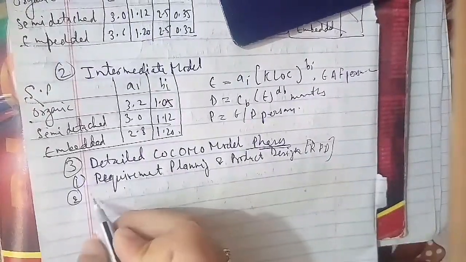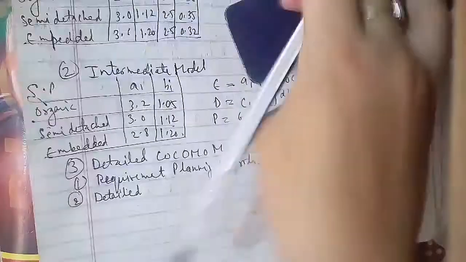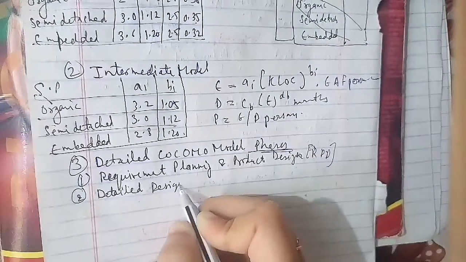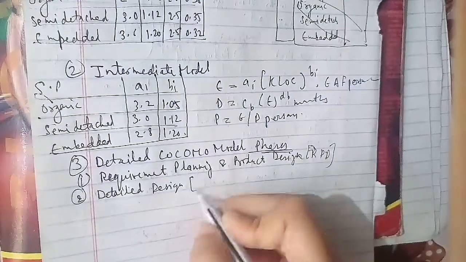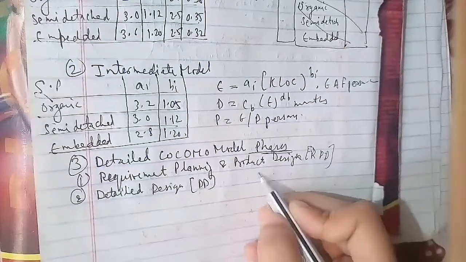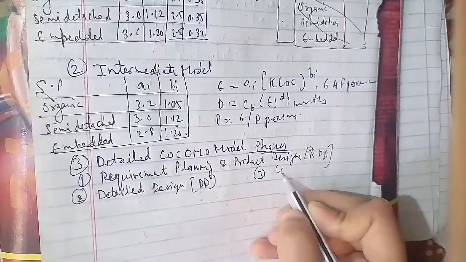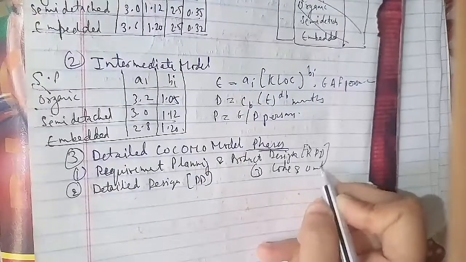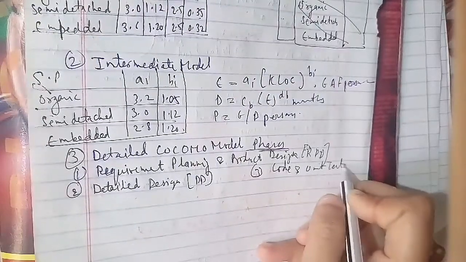The third is code and unit test. The fourth is integrate and test.